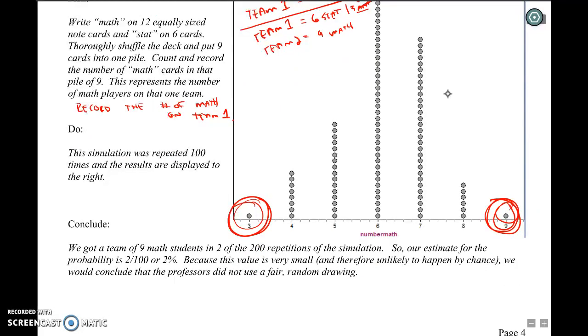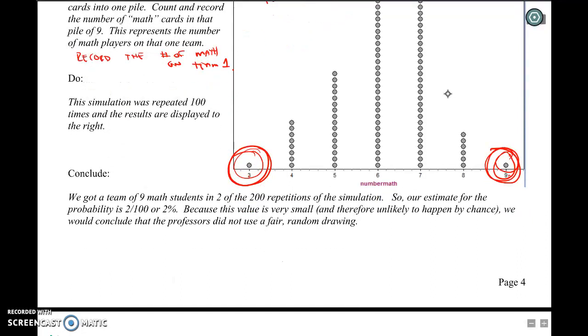So conclude. We got 9 math students in 2 of the 100 repetitions, 1 on team 1 and 1 on team 2. So our estimate for the probability is 2%. So there's only a 2% chance that this would happen by random chance, assuming they mix the bag up well. Because this value is very small, it's therefore unlikely that it happened by random chance. So we would conclude that the professors did not use a fair random drawing, or the professors didn't mix well.